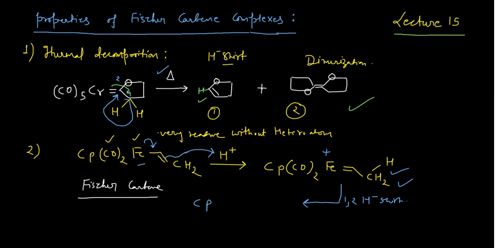Cp, CO 2 times, iron is positive, and here you can see this species CH2 and CH2. So how did this happen? This hydrogen undergoes the hydride shift. Say this is position number 1, this is position number 2. So it will shift from here to here. When it shifts from here to here, definitely this electron pair would come here. So this would be CH2 double bond CH2, right?